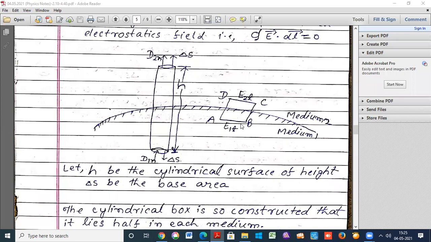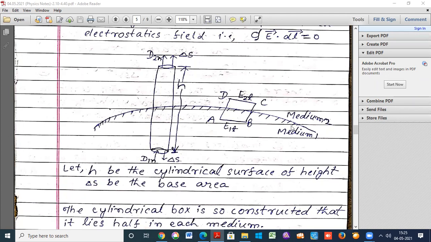If the path length of BC is 0, then the work along the segments BC and AD normal to the boundary is 0.